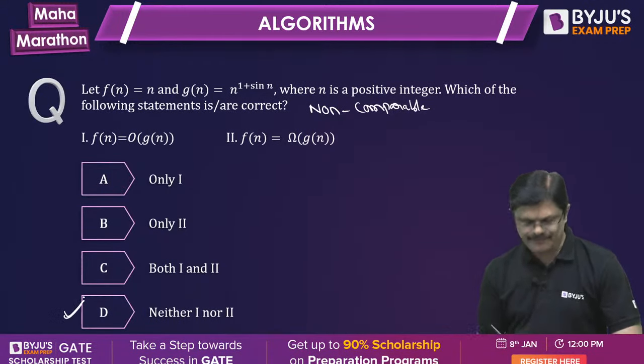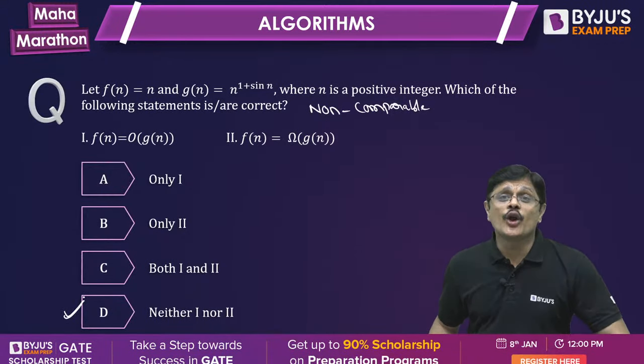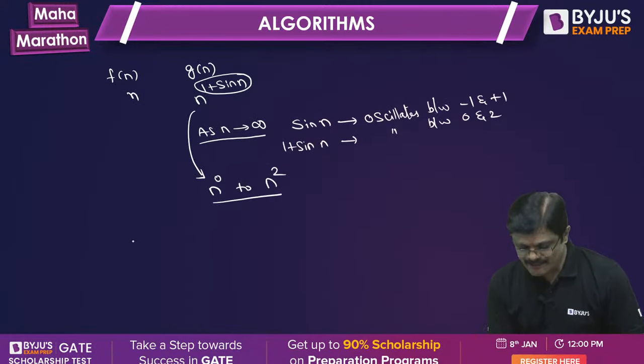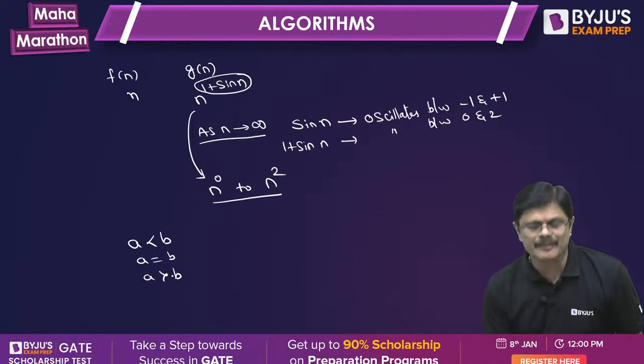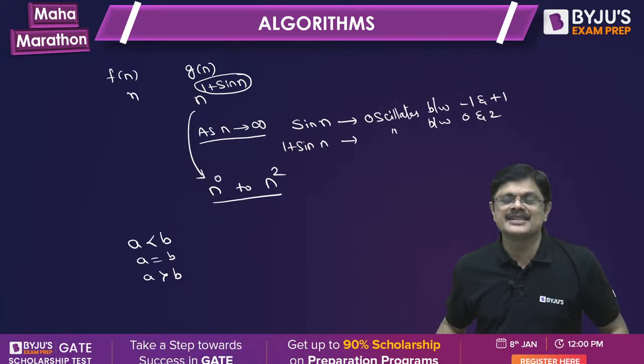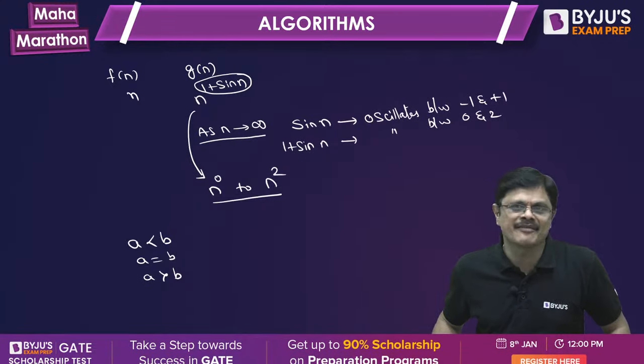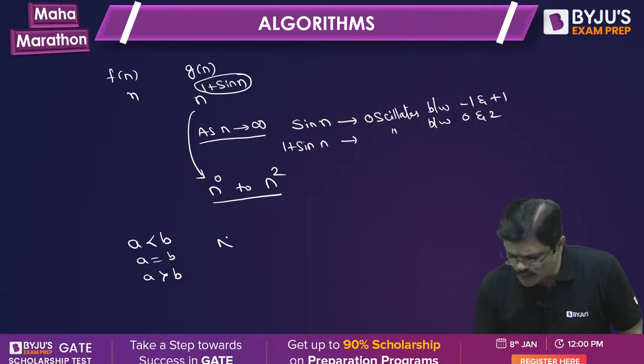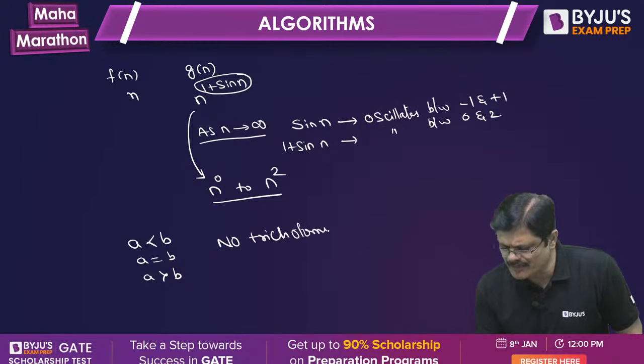See, when you have two numbers, either a is less than b, a equals b, or a is greater than b. One of these must happen. But this is not the case for functions. So there is no law of trichotomy, no trichotomy rule. That is what we call it, my dear friends.